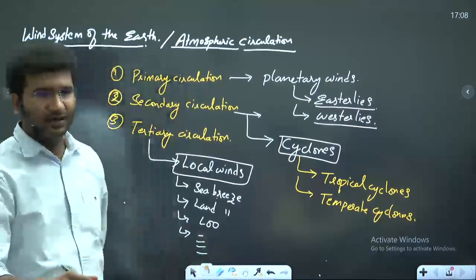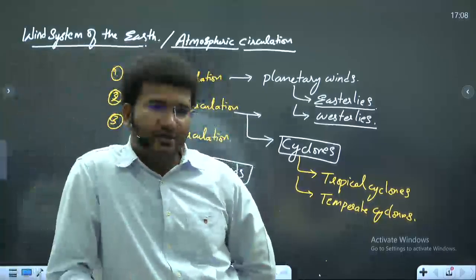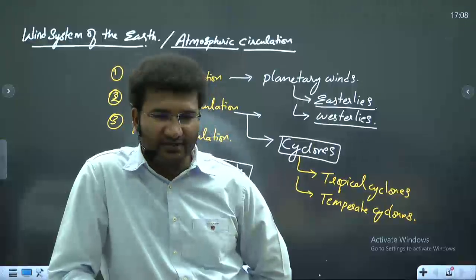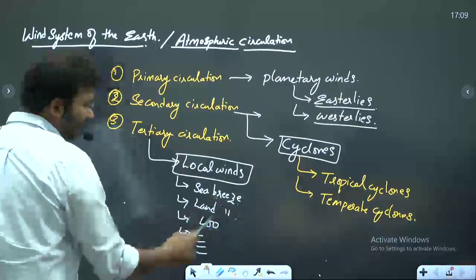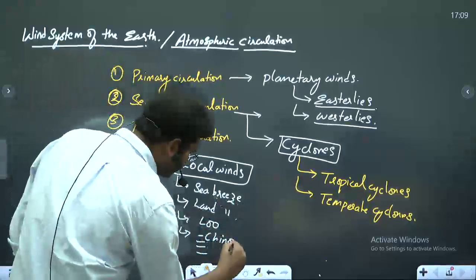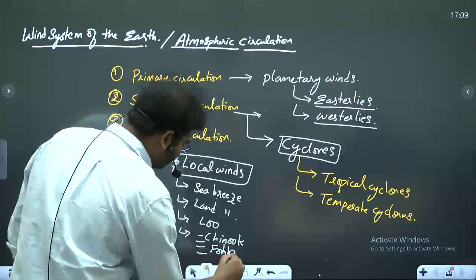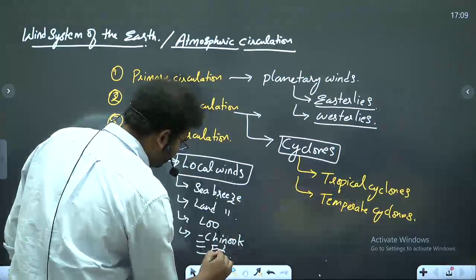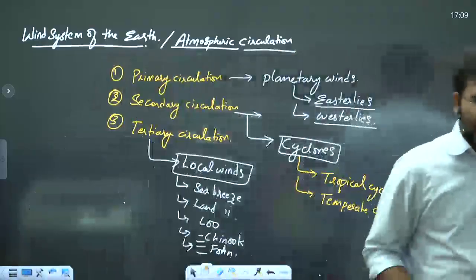Kal Baisakhi, the nor'westers, mango showers, blossom showers, these are pre-monsoon showers which are also called local winds. Right? In simple terms, these are your local winds. Sea breeze, land breeze, Lu, Chinook, Fohn. So like that, you have endless local winds, blizzards, right?